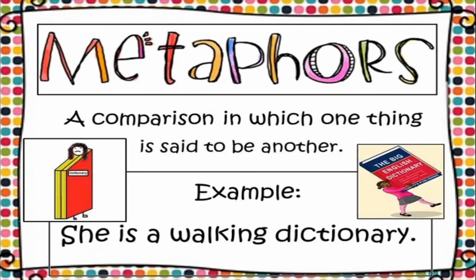For example, see, she is a walking dictionary. So this is also a comparison. But in this, she is said to be a walking dictionary. Just like he was an encyclopedia, she is a walking dictionary. So can a dictionary walk? No. But she can walk. That is why she is being compared to a walking dictionary. She is said to be a walking dictionary. There are no words like as or like which have been used here. So this is the meaning of metaphor. Alright. So this is she, a girl, and this girl is being compared to a walking dictionary.